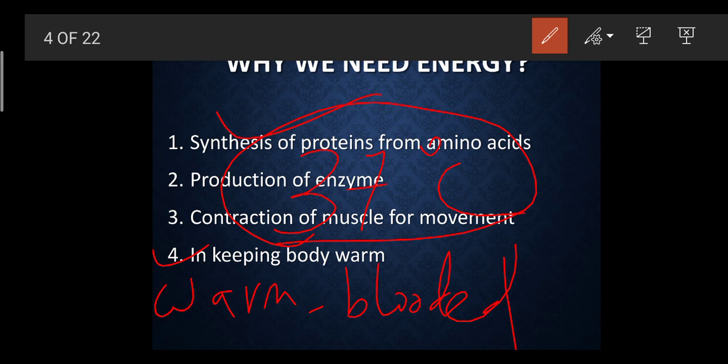So we need energy. That's why in winter we feel very cold. So what do we do in order to release energy, in order to produce heat? We rub our hands, or our teeth clatter. These two are examples or signs which show that our body is releasing energy.